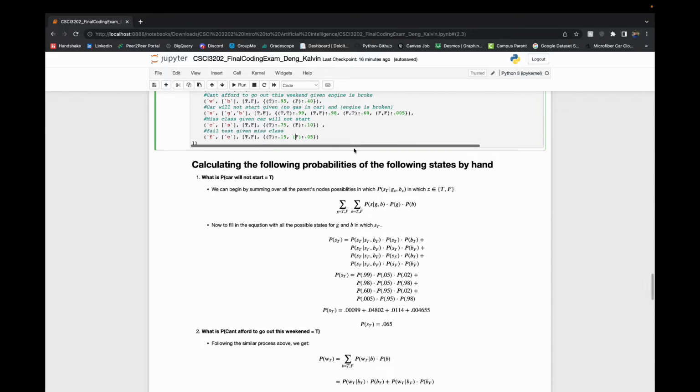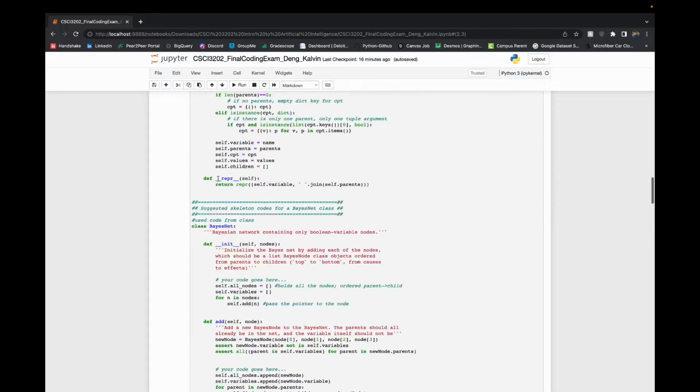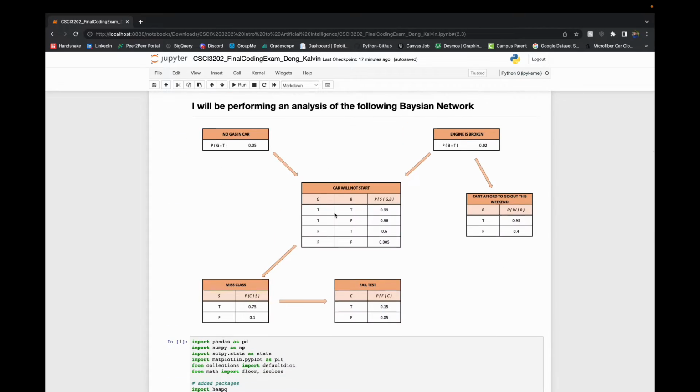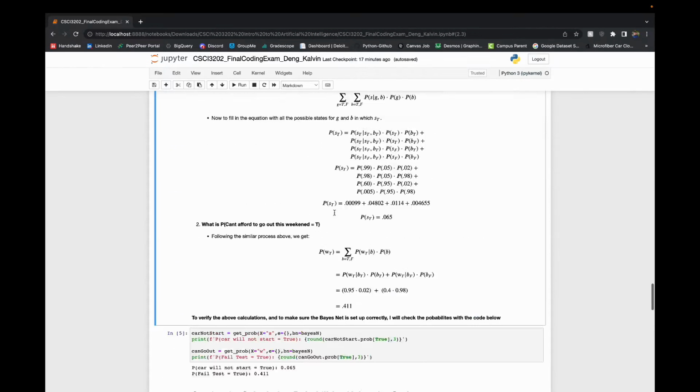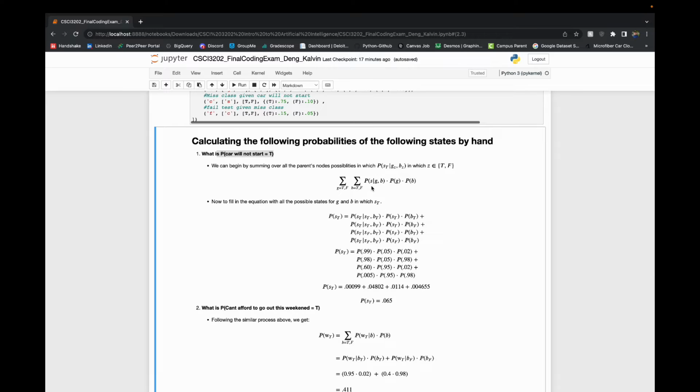And then in order to make sure that all the code was correct and just to make sure that my math was correct, I wanted to calculate some of the probabilities by hand. So first I wanted to calculate what is the probability that our car will not start equals true. And then as a reminder, it is going to be this middle node right here. And then in order to do that, we saw that it had two parent nodes that influenced it, and that was going to be whether or not we have gas and whether or not our engine was broken.